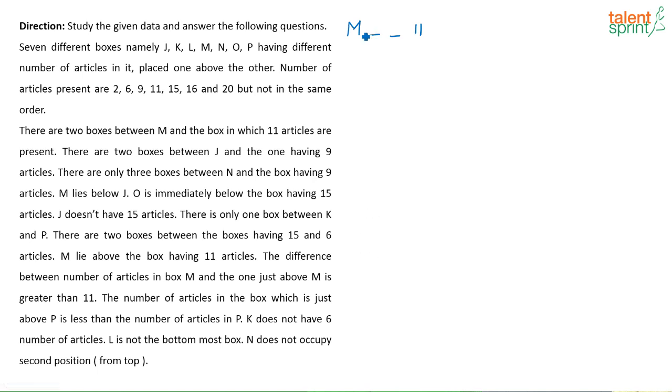I don't know which is on top, which is on bottom, so I am just writing it like this. Okay, then what is given? There are 2 boxes present between J and the one having 9 articles. Again, there are 2 boxes between J and 9.